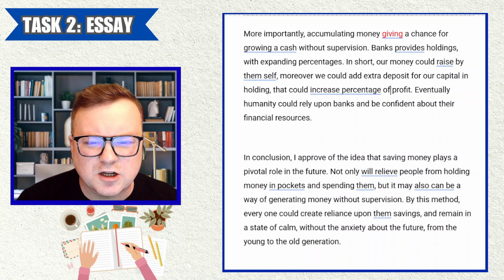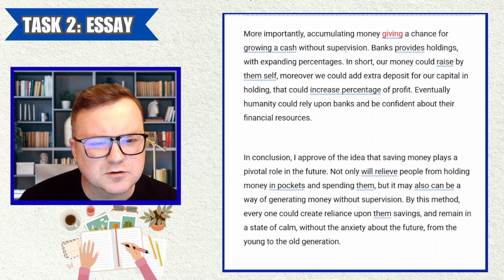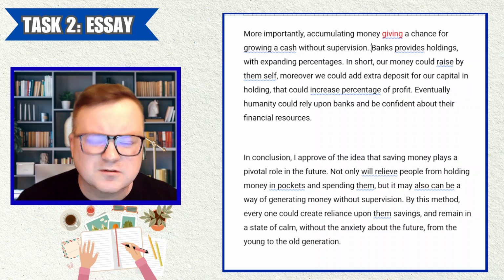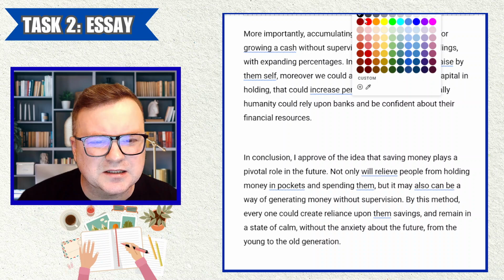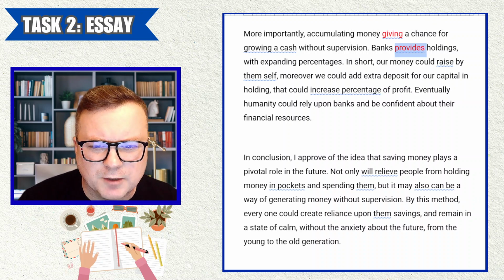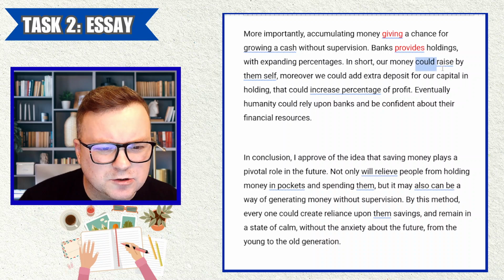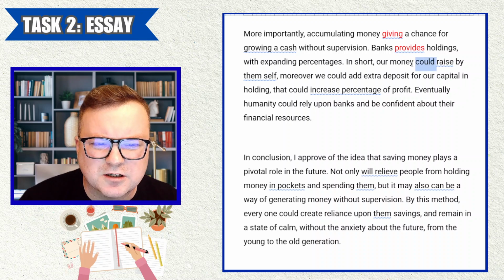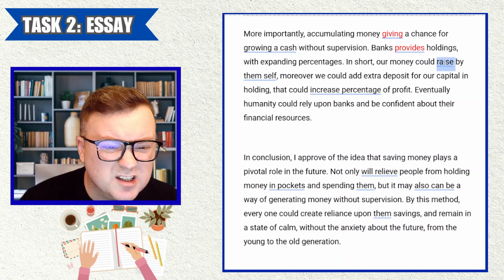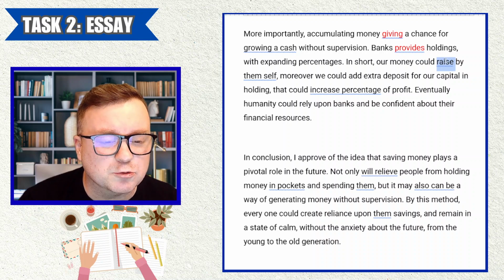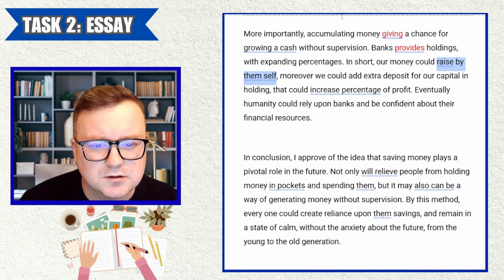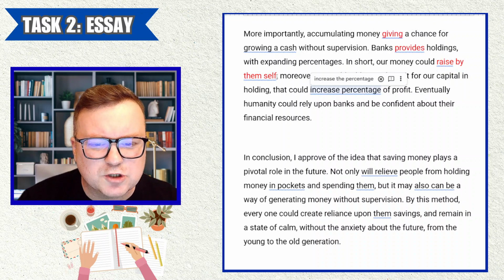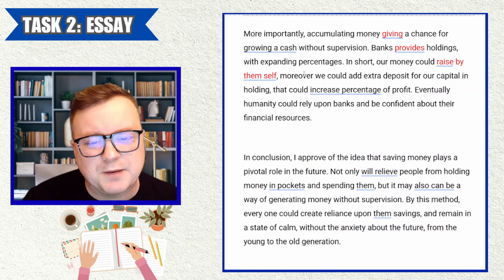gives a chance for growing cash without supervision. Okay, let's see what the candidate means. "Banks provide holdings with expanding percentages. In short, our money could raise by themselves." Raise what? Our money could rise, not raise, by itself, not themselves. We should have a full stop, "moreover," comma, so a bit of bad punctuation there.